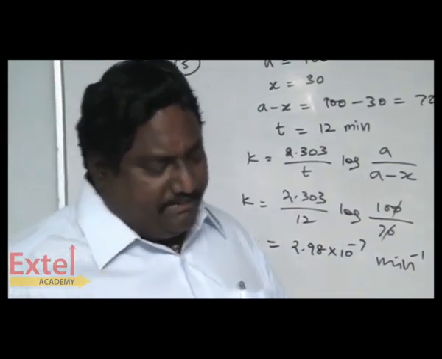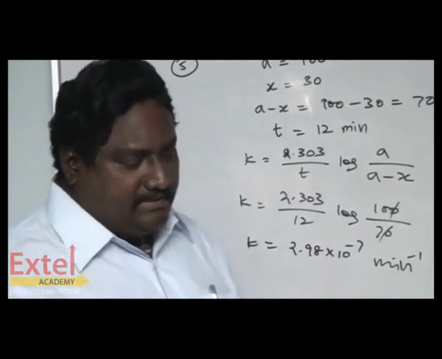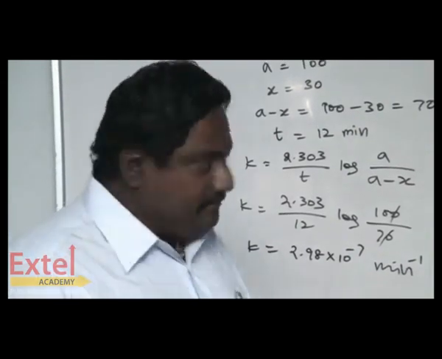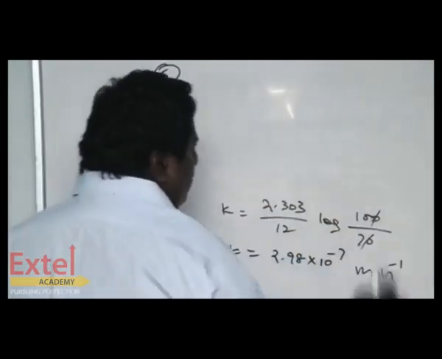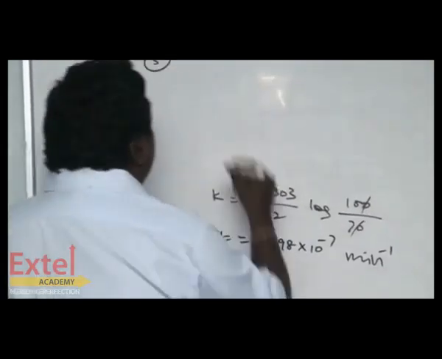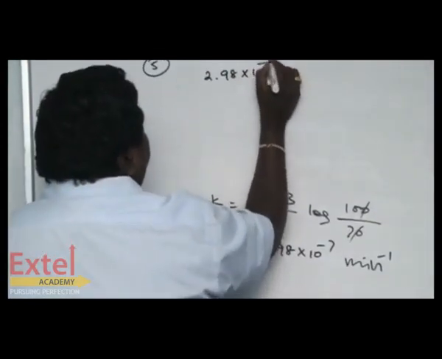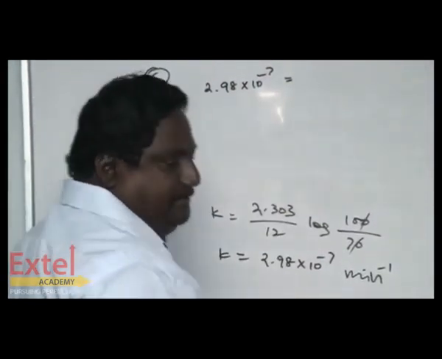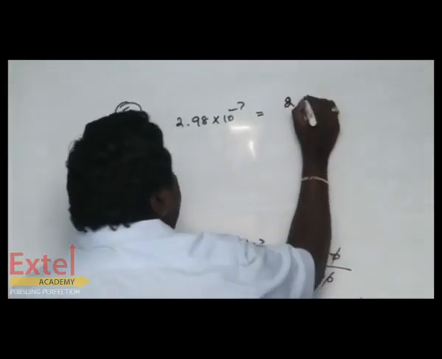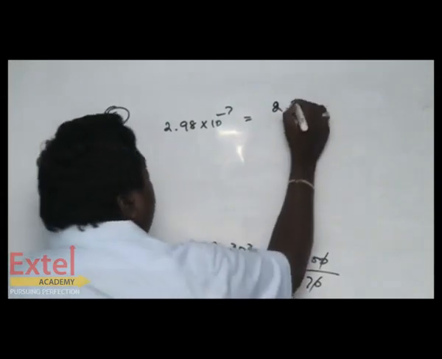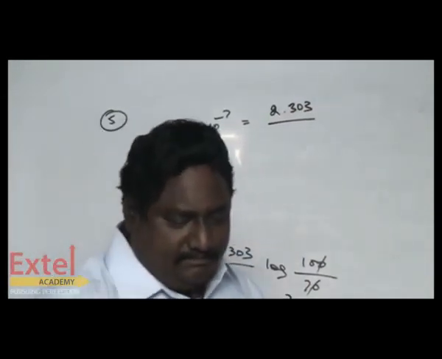This answer has to be compared with the real one. Let's proceed. Once again compare with the value: 2.303 by, now they gave the new value.